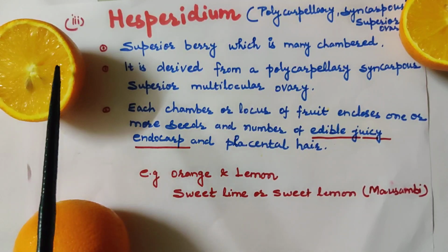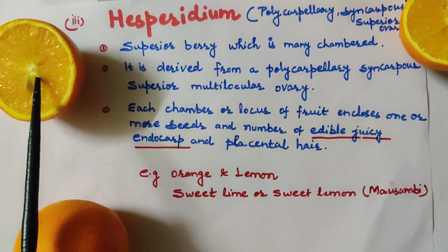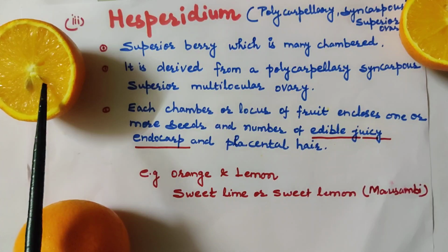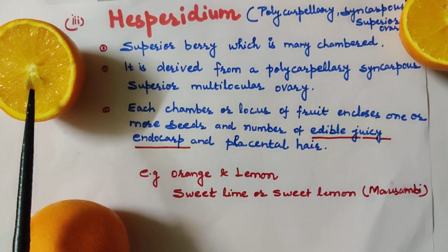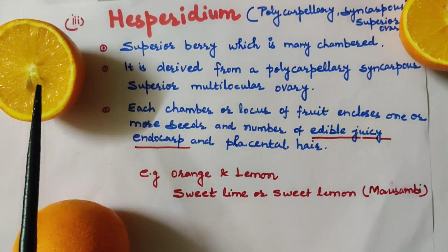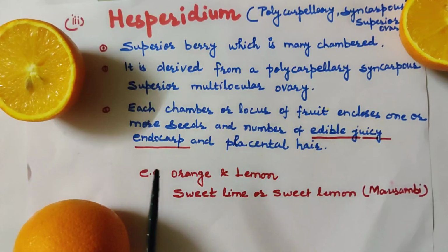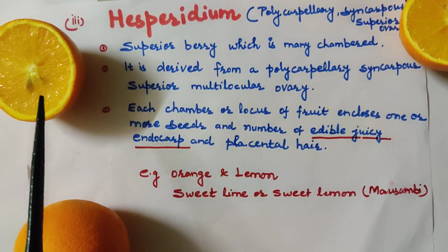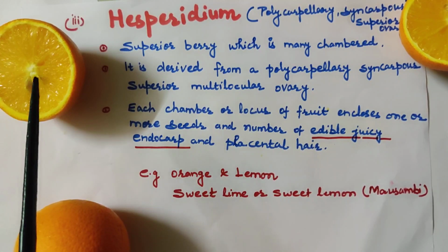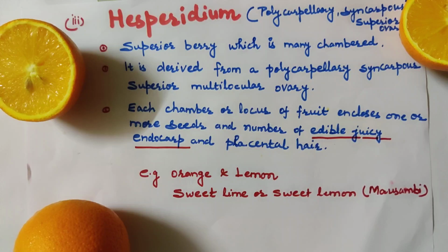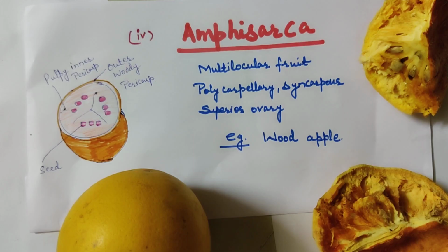So each chamber encloses one or more seeds and a number of edible juices, endocarp and placental hair. Examples of Hesperidium are orange, lemon and sweet lime. This is sweet lime; we call that Mosambi. So from where is Hesperidium formed? It is formed from a polycarpellary syncarpous ovary, and the berry has many chambers inside it.